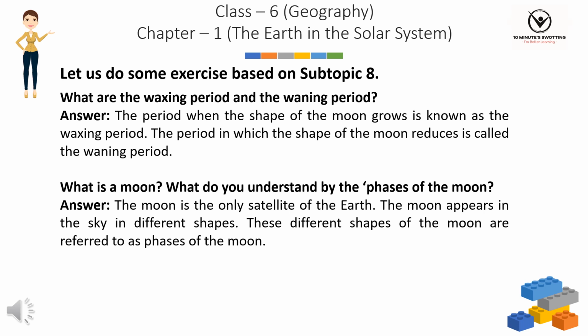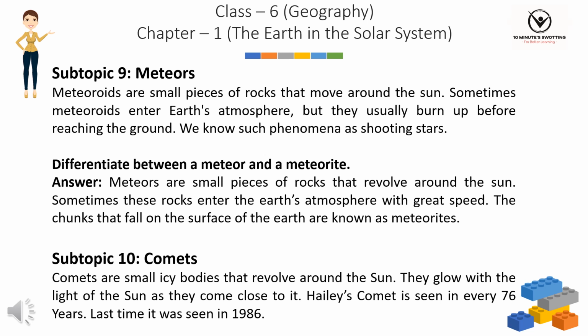What is a moon? What do you understand by the phases of the Moon? Answer. The Moon is the only satellite of the Earth. The Moon appears in the sky in different shapes. These different shapes of the Moon are referred to as phases of the Moon. Subtopic 9. Meteors. Meteoroids are small pieces of rocks that move around the Sun. Sometimes meteoroids enter Earth's atmosphere, but they usually burn up before reaching the ground. We know such phenomena as shooting stars.